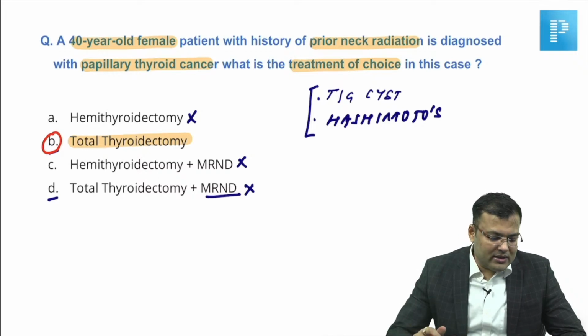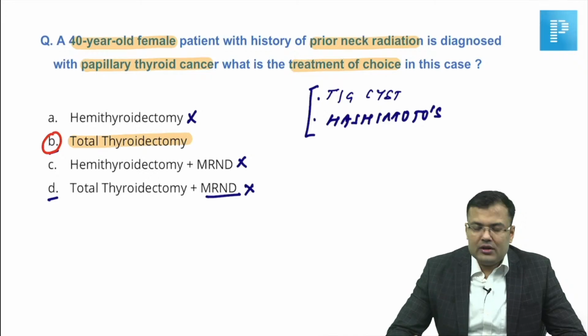Anybody wants to add something in the question? Shobhit, Khinu, Dr. Sudarshan, Khurshid, anybody wants to add something in the question? Shakti? So everybody is correct. Majority of you marked option B, total thyroidectomy.